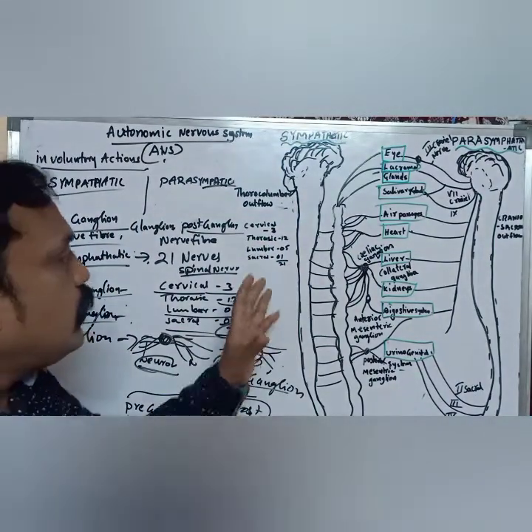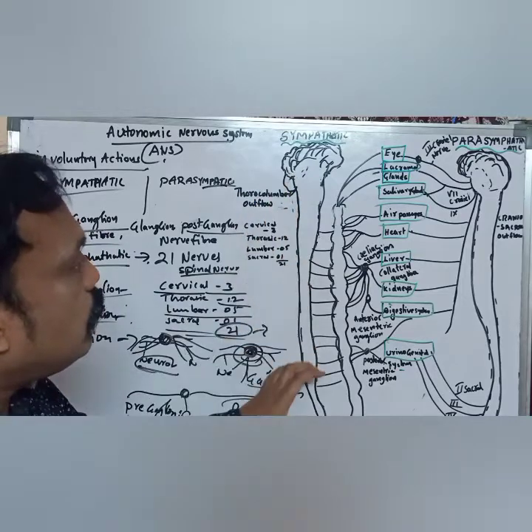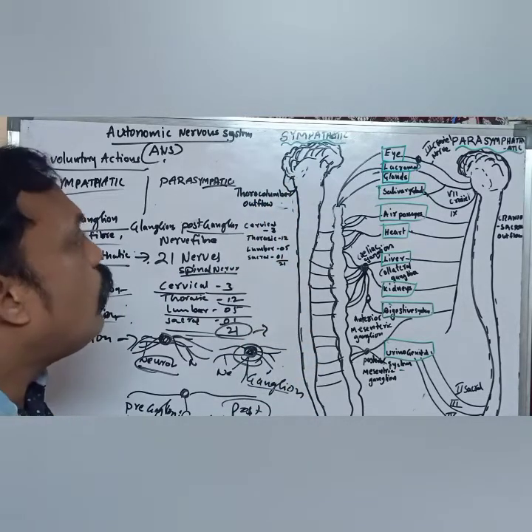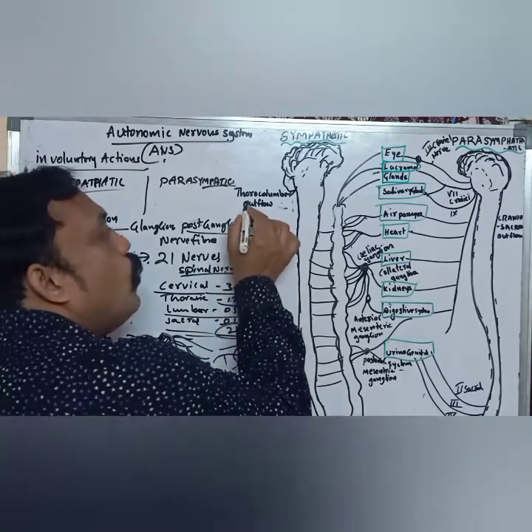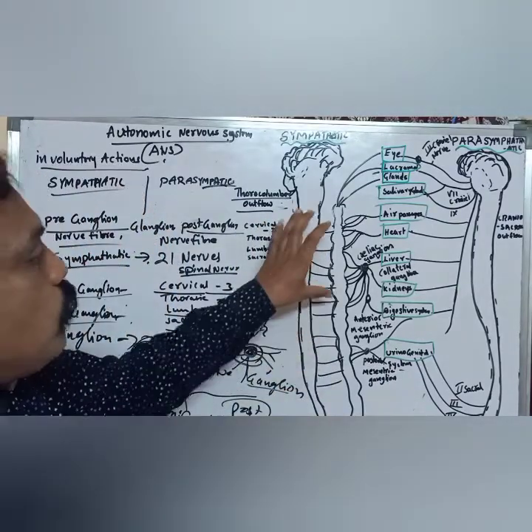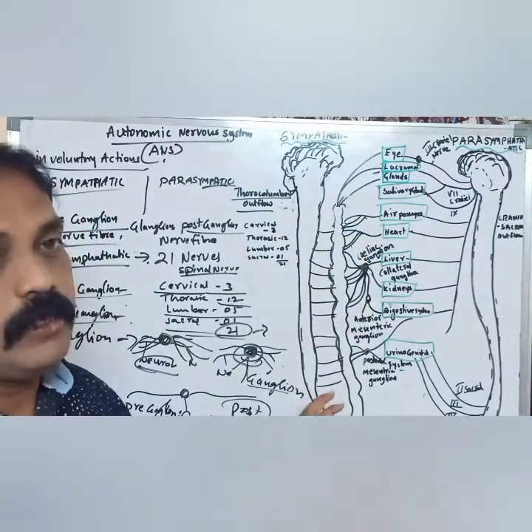The sympathetic nervous system is also called thoracolumbar outflow. Why are we calling it thoraco? That means nerves originate from the thoracic region and the lumbar region.